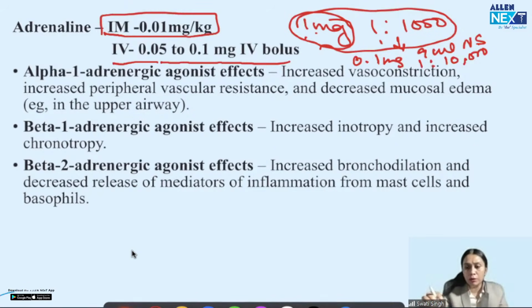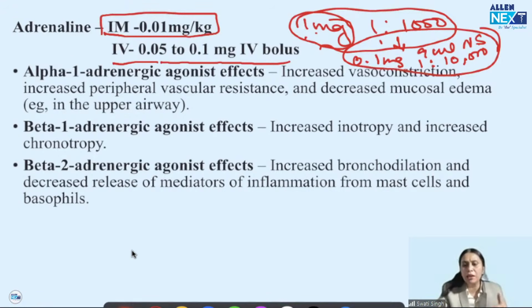Now remember, for cardiac arrest, the entire 10 ml is given, but 1/10 of this dose is given in anaphylactic shock. So in cardiac arrest we always give adrenaline IV, but in anaphylactic shock, most commonly we give IM, and if I am giving IV, 1/10 of the cardiac arrest dose is what we give. That is 0.05 to 0.1 milligram IV bolus. We can repeat every 2 to 3 minutes, because the half-life of adrenaline is 3 to 5 minutes, and we can start an infusion if the patient is not improving.